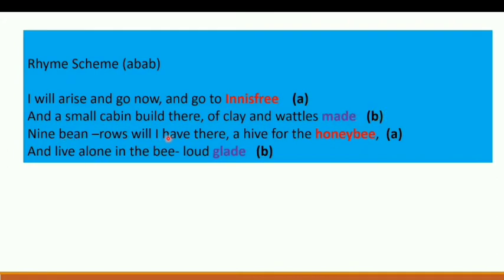Nine bean rows will I have there, a hive for the honeybee. Now you see, Innisfree and honeybee, it is rhyming with each other. So we mark it as A. And live alone in the bee loud glade. Made and glade, it is rhyming with each other. So the rhyming scheme of this poem is A, B, A, B.